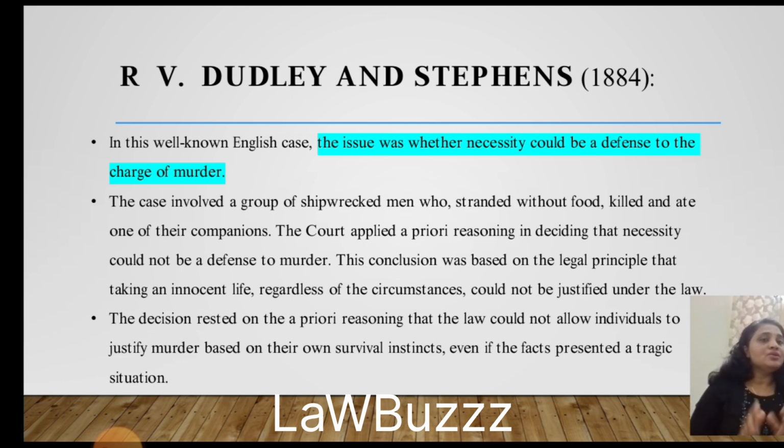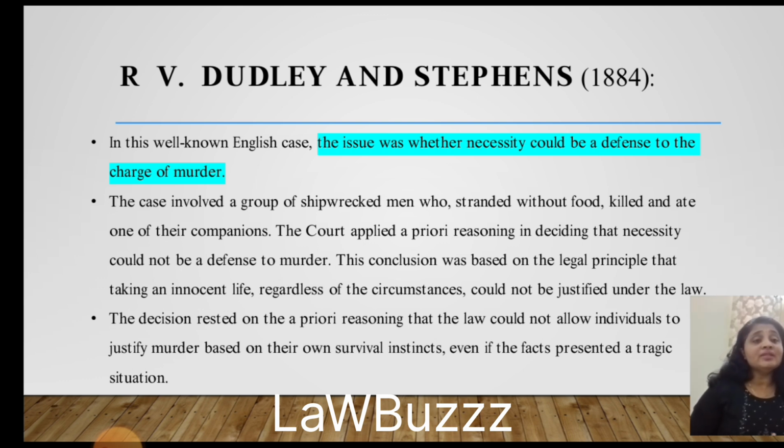Hope you understood. So what happened? They killed a person, their companion, and ate him. After this, they somehow reached the court, and it was found that the person had been murdered. The court applied a priori reasoning in deciding that necessity could not be a defense to murder.